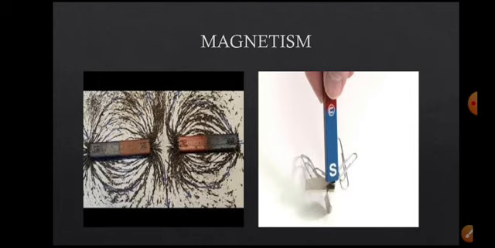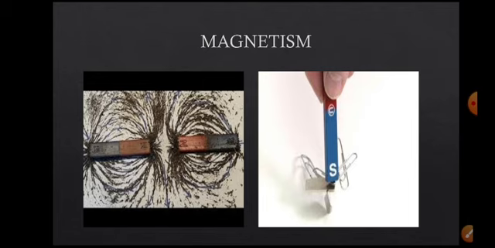Magnets are available in the market as toys. They use these types of magnets in toys and elsewhere. And the round-shaped magnet is available at the back side of a speaker, right? And these bar type magnets and U-shaped magnets are called horseshoe magnets.